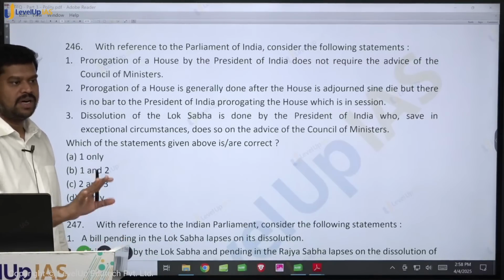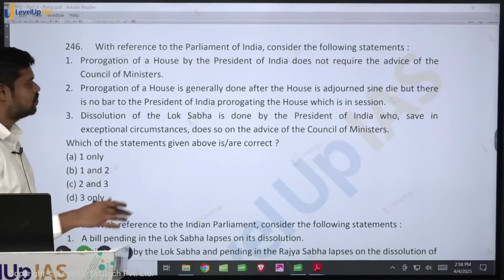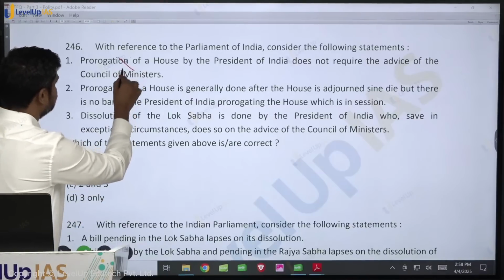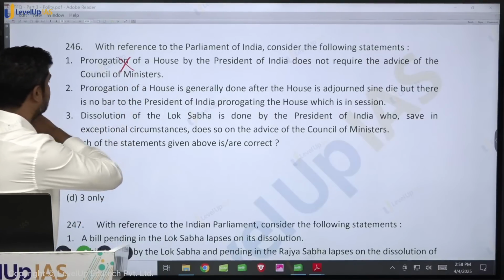Rajya Sabha is a permanent house. There is no dissolution for the Rajya Sabha. Okay, so please be clear about it. So this is wrong. Does not require the aid and advice.